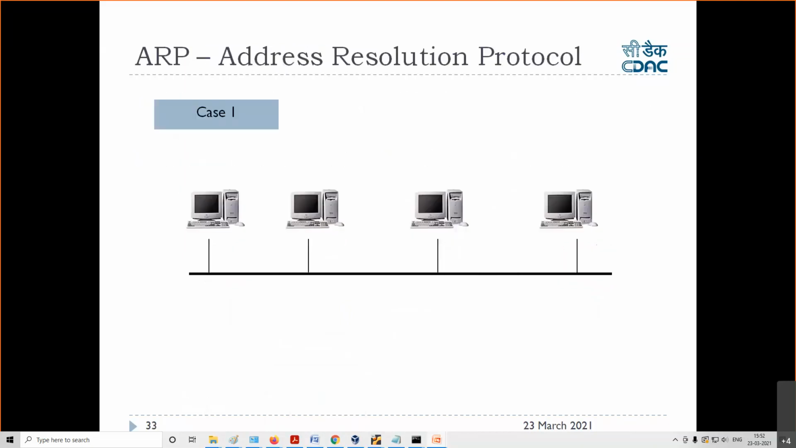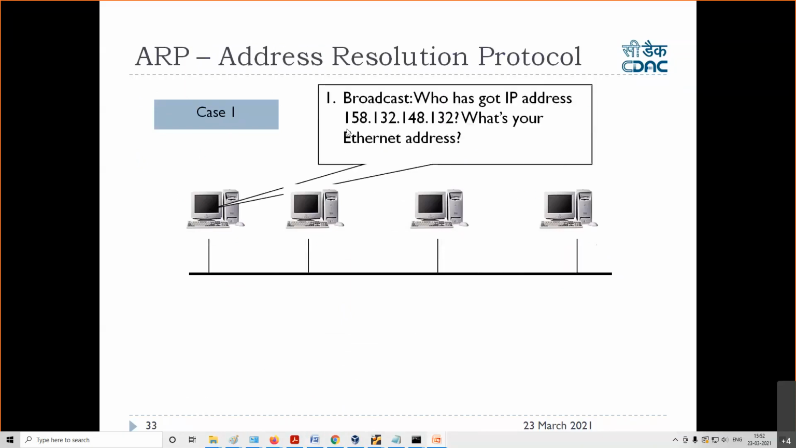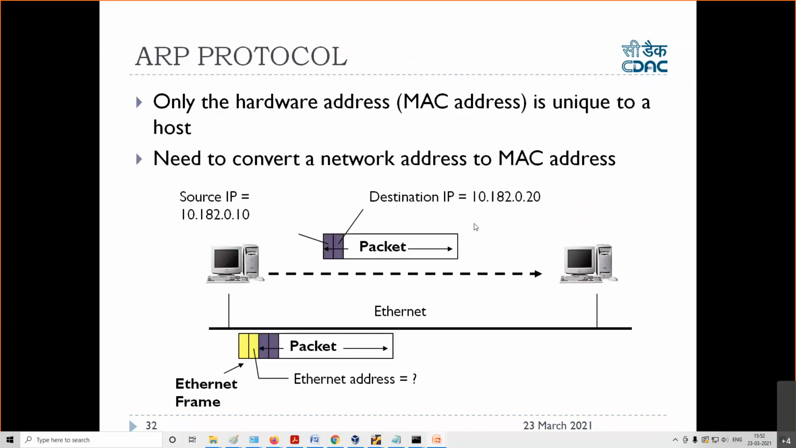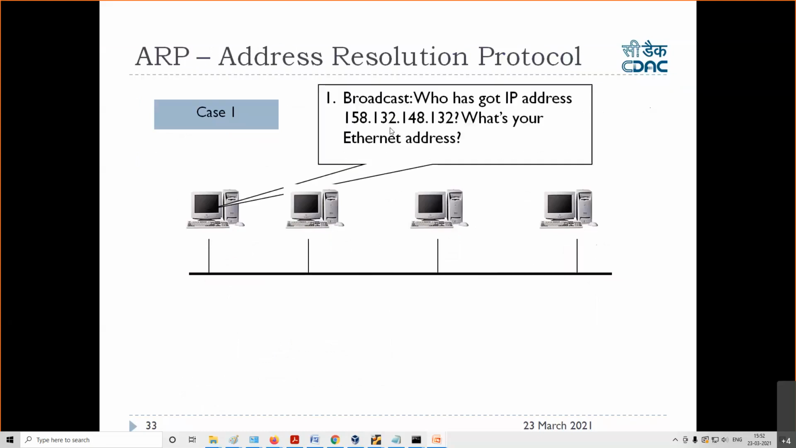This is case one, where internal communication is happening, not through a router. It says, I want to know the MAC address of this IP address. So I will broadcast a packet inside this LAN saying, please tell me who is owning this IP address. Give me your MAC address. So it will broadcast inside the LAN.